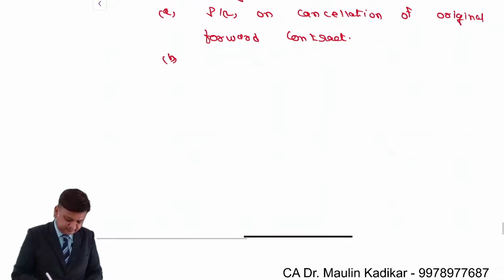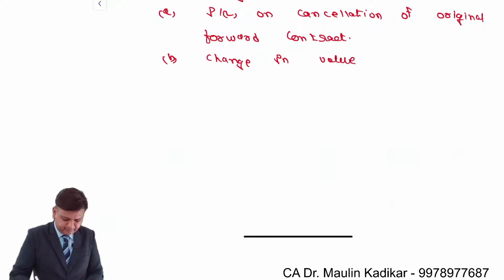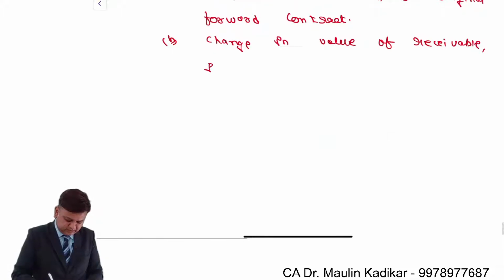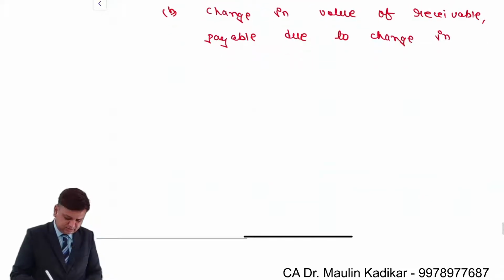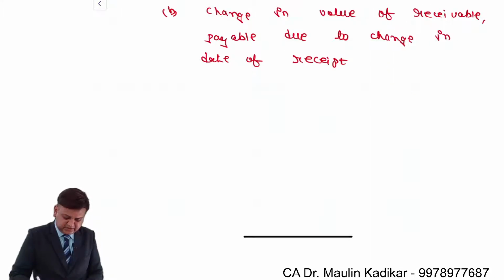B, change in value of receivable, payable due to change in date of receipt/payment.